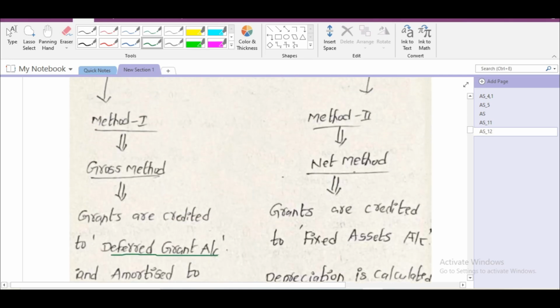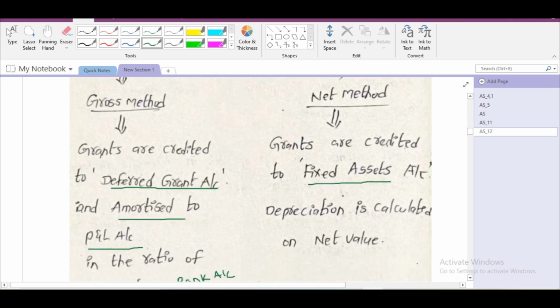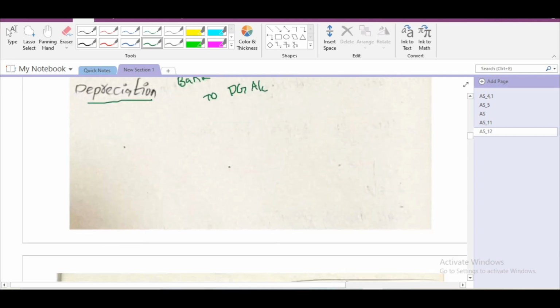In case of net method, grants are credited to fixed assets account. That means we have to capitalize. Depreciation is calculated on net value. That is about net method.